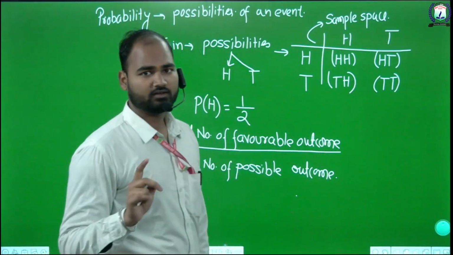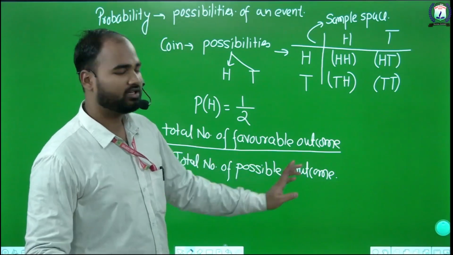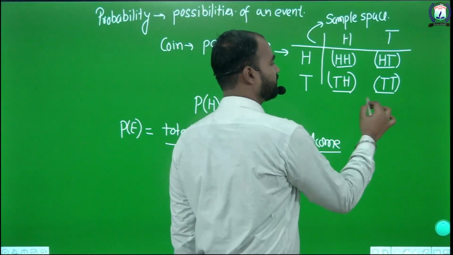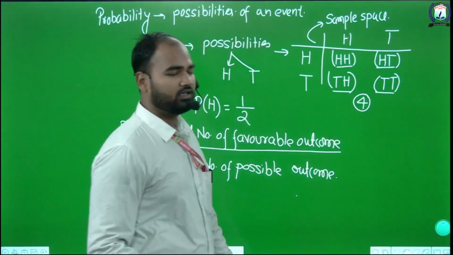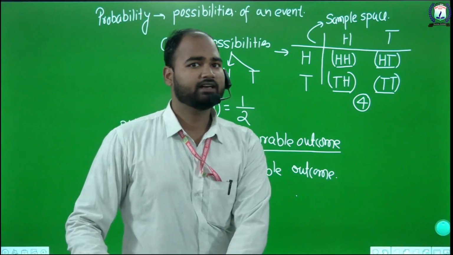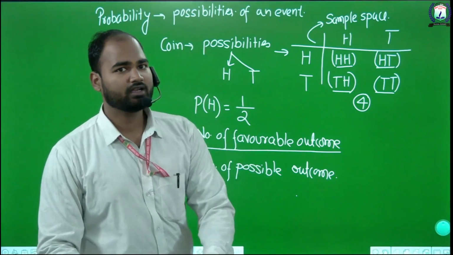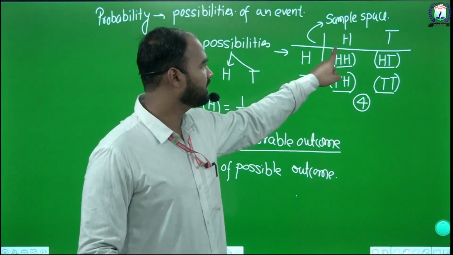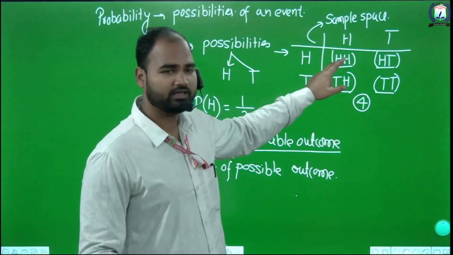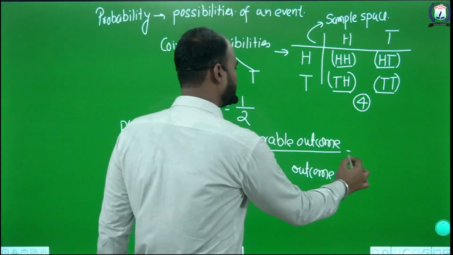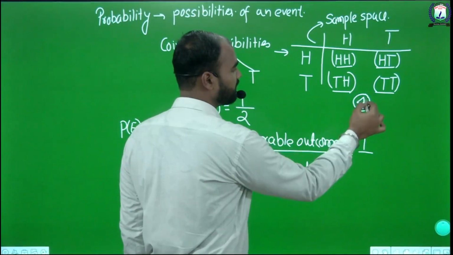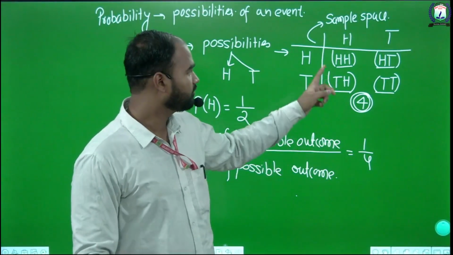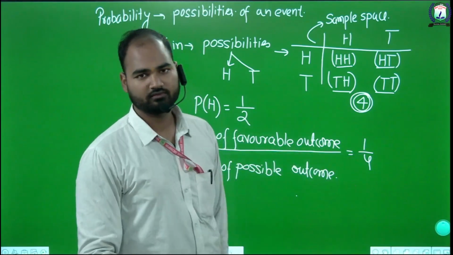The sample space is used to find the total number of possible outcomes. Here the total number of possible outcomes is 4, that is 1, 2, 3 and 4. If there is a question to find the probability of getting 2 heads when a coin is tossed twice, the 2 heads come only one time. So the favorable outcome is 1 and the possible outcomes are 4. So the probability of getting 2 heads at a time is 1 upon 4.